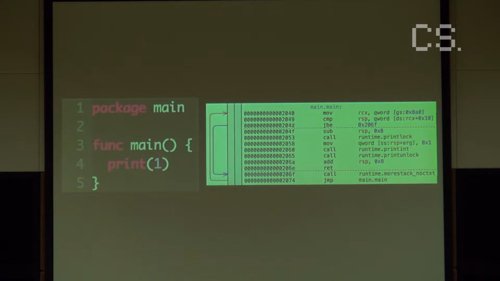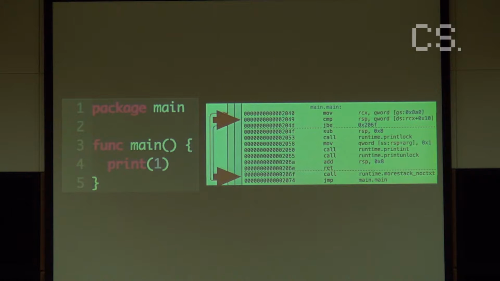So when it detects that you're going to use more than you currently have available, it's going to allocate more memory for you. If you go through a Go program, you will find within this assembly that almost every function has the same code around it, at the top and at the bottom. What this does is check whether you're almost going to use more memory than is available. And when you are, it jumps to the end and calls something called more stack. More stack just gives you more memory, and then it goes back again, checks if there's enough, and does it again.